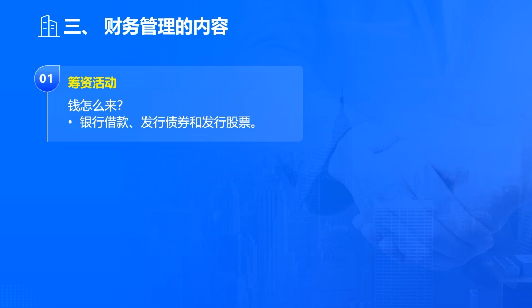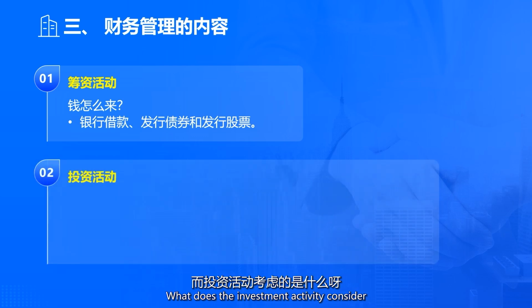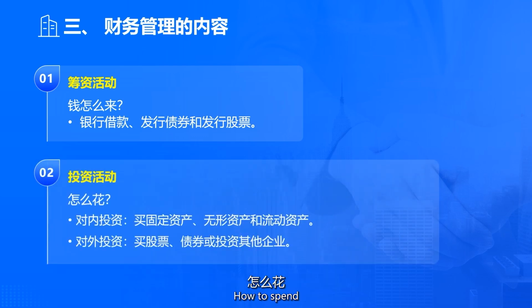In this way we carry out fundraising activities. What does the investment activity consider? How to spend the money. First, inward investment: buying fixed assets, intangible assets and current assets. Outward investment: we can invest in stocks, bonds and other businesses.